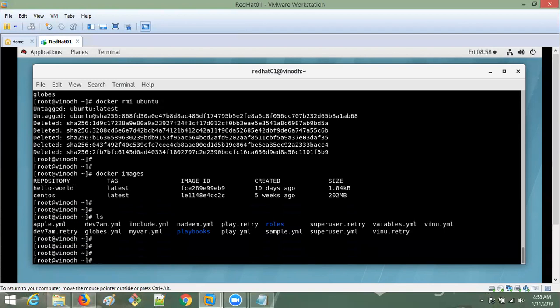So like this, we are going to remove this. Sometimes we have a requirement like this: I want to run some application in daemon mode, not in interactive mode. Suppose I have to run one application inside one Ubuntu or CentOS server, whatever. I want it to run continuously, and I should not stop it. So I will create one Ubuntu container and install an application, and the application will execute continuously.